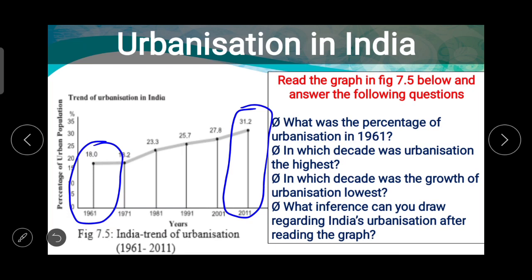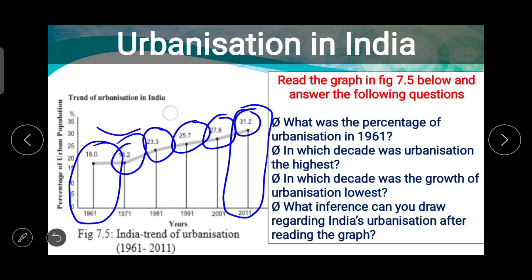So in 1961 it is 18%, in 1971 18.2, in 1981 23.3, in 1991 25.7, in 2001 27.8, and in 2011 31.2. Now in the next census we'll get the number of next decade.